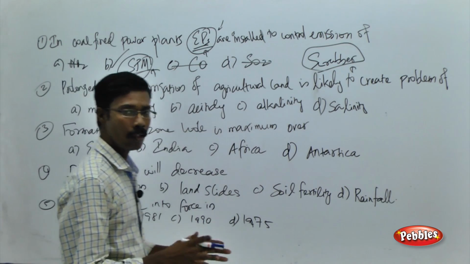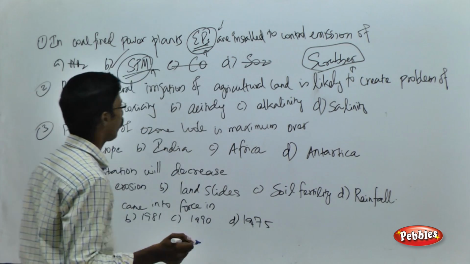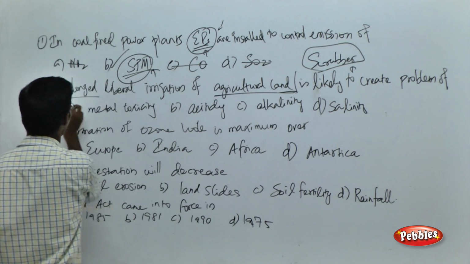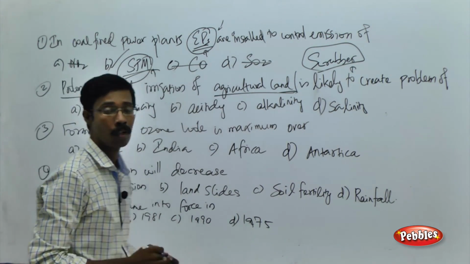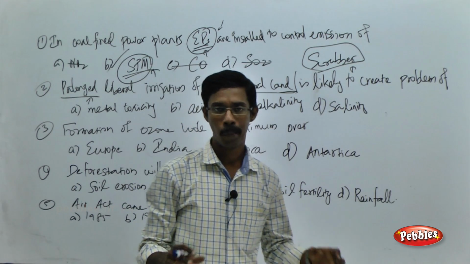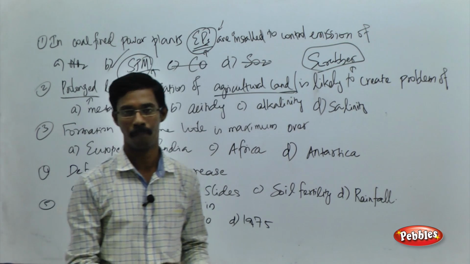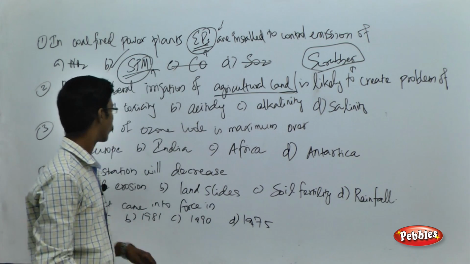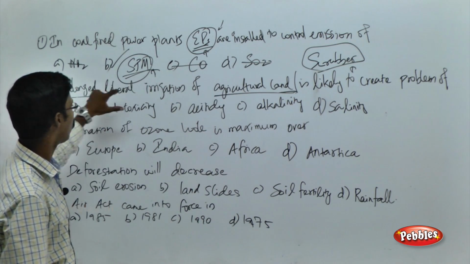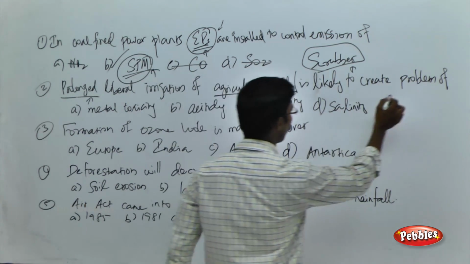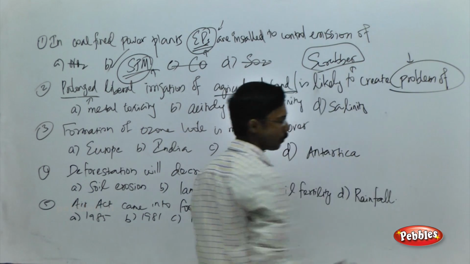Prolonged liberal irrigation of an agricultural land. The question is about a particular land where we perform prolonged irrigation, a continuous water supply for agricultural purposes. What will happen? It is likely to create what kind of problem? This is your question.